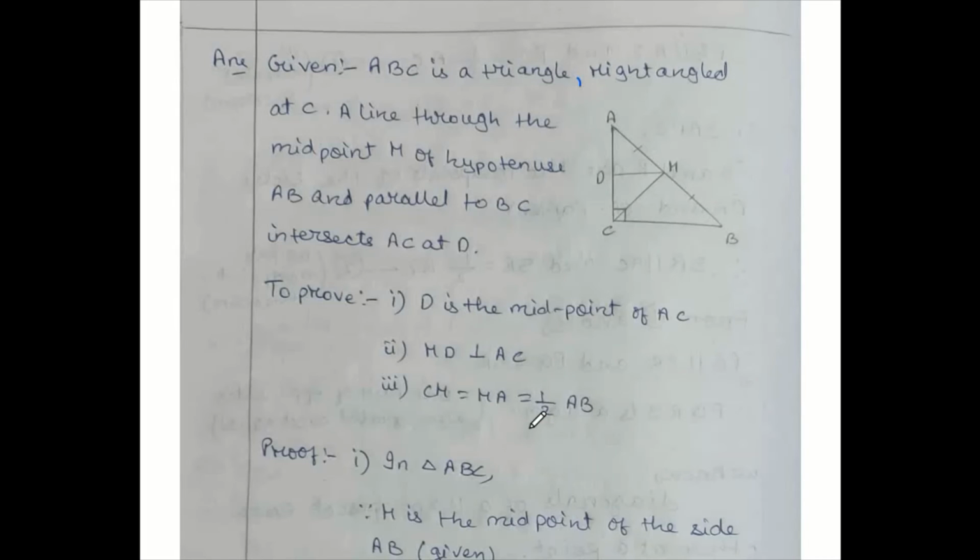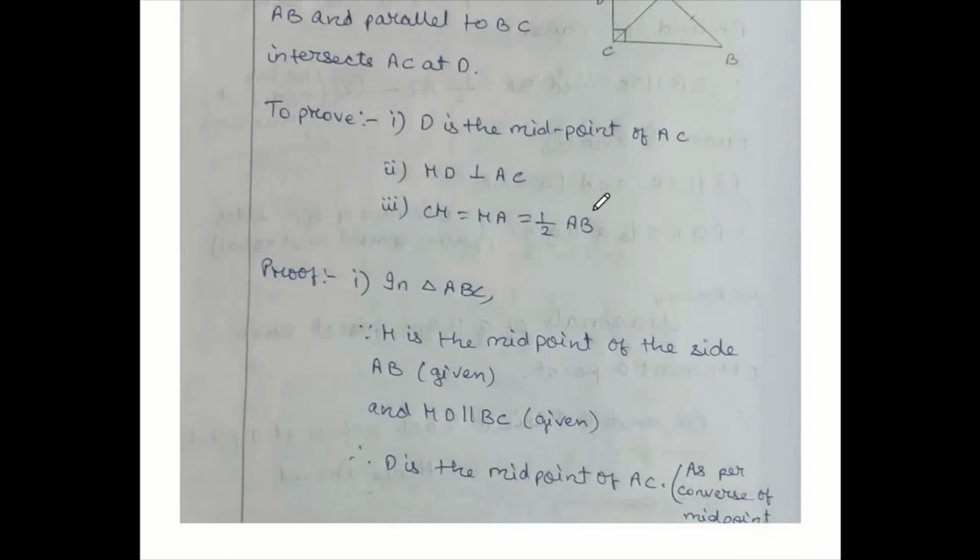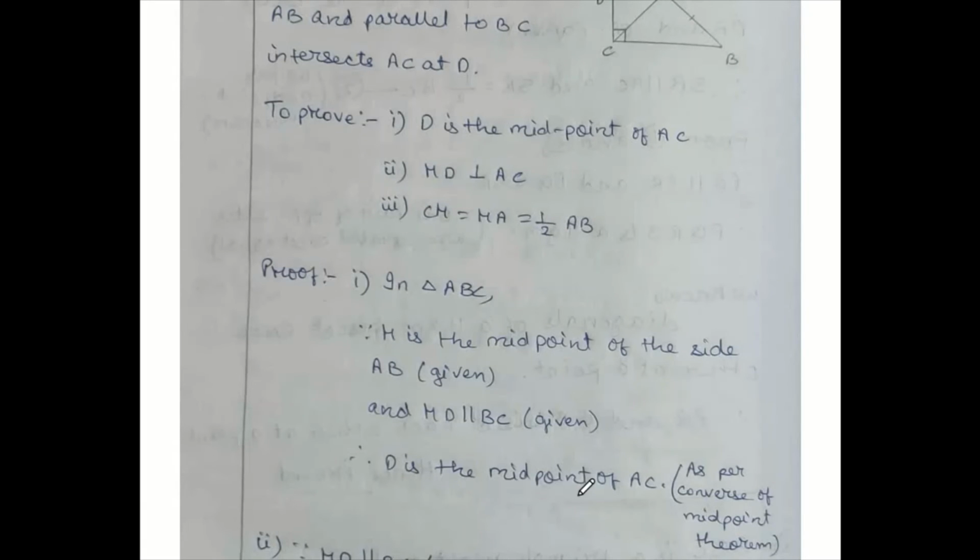Now proof number 1. In triangle ABC, M is the midpoint of the side AB. MD parallel to BC, already given in the question. Then D is also the midpoint of AC, as per converse of midpoint theorem. So first one proved. D is the midpoint of AC as per converse of midpoint theorem.